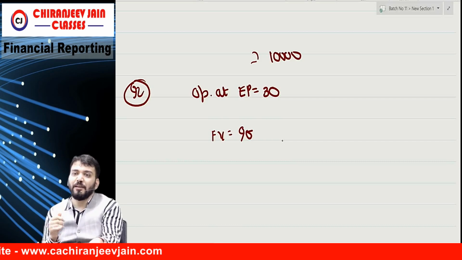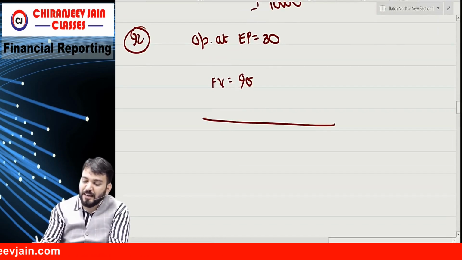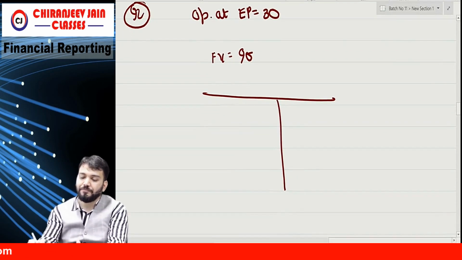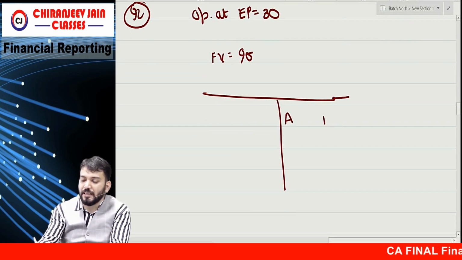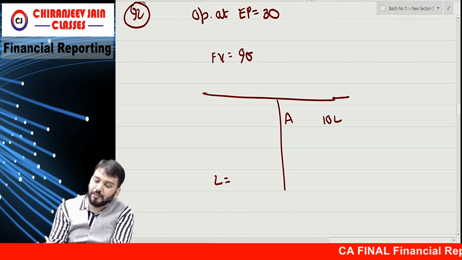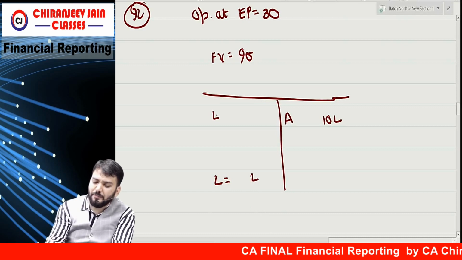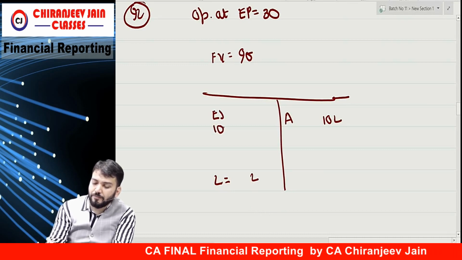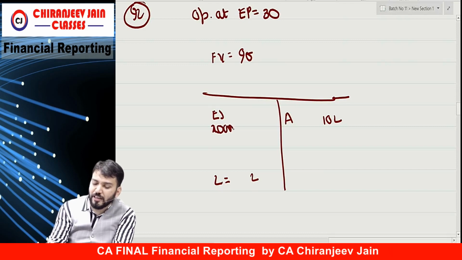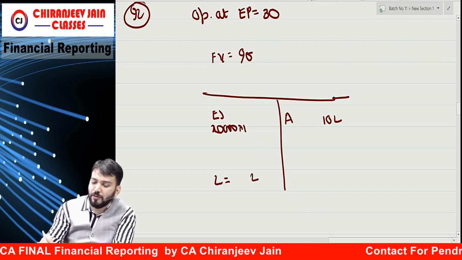Everyone just try to understand what I'm saying. Suppose this is a balance sheet. Assets 10 lakh, liability 2 lakh, and we have equity share capital of 20,000 shares of rupees 10 each, so it will be 2 lakh.